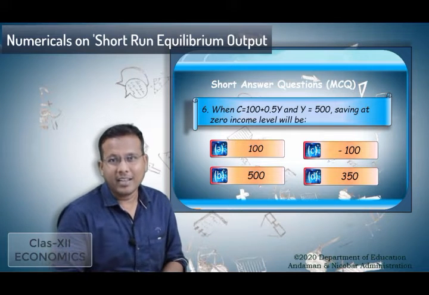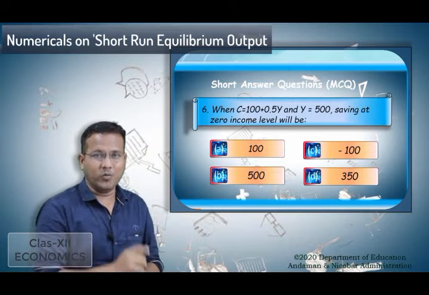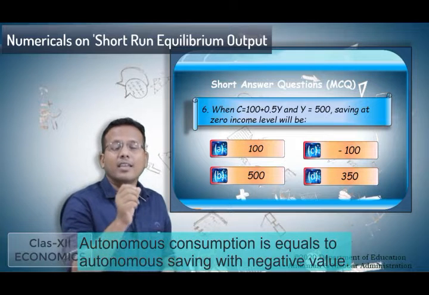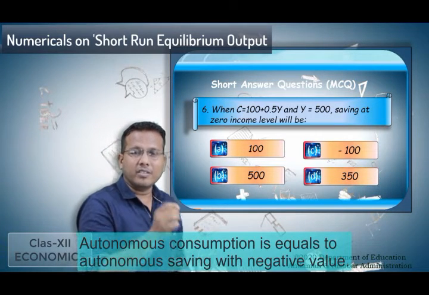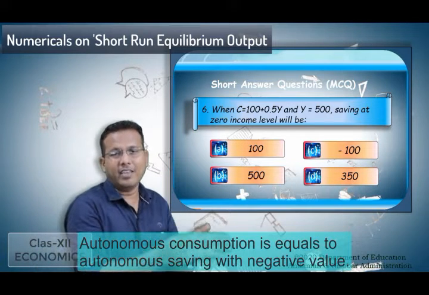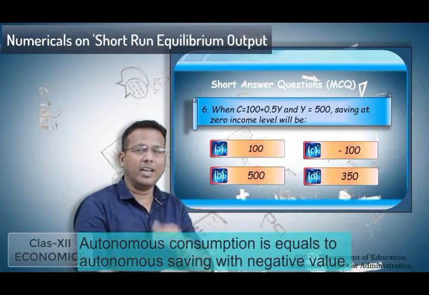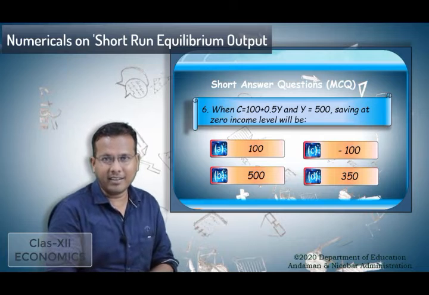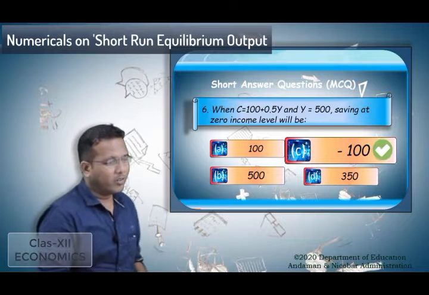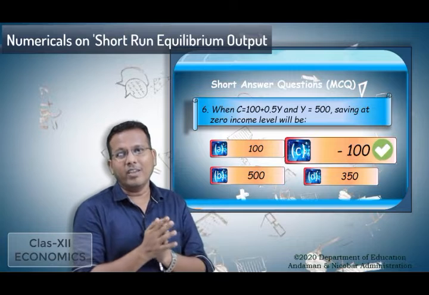So it is very simple. The autonomous consumption is given as 100. So we know that the value of autonomous consumption at zero level of income will be the saving at zero level of income with a negative value. So here we have the C bar as 100, so S bar will be minus 100. So the correct answer will be option C, where minus 100 is the value for saving at zero level of income.